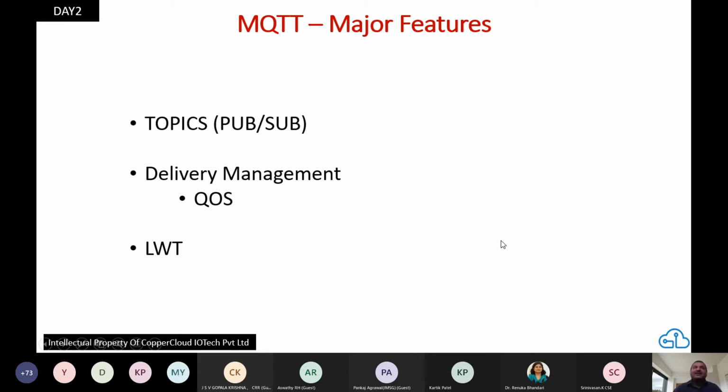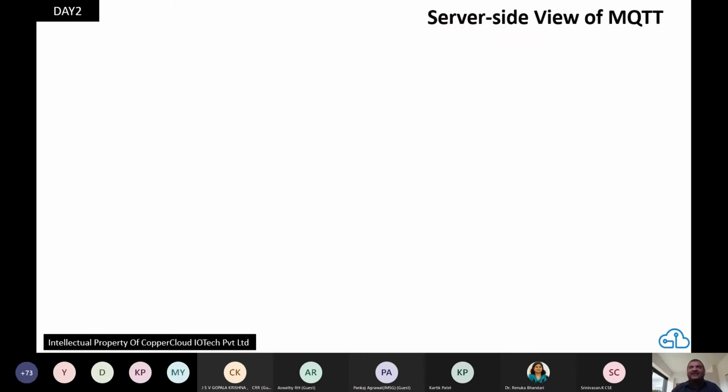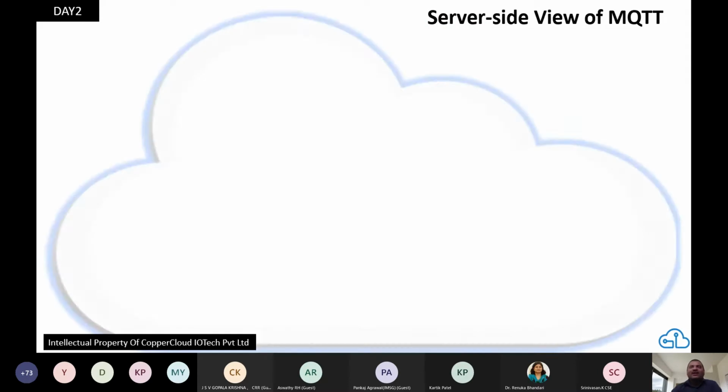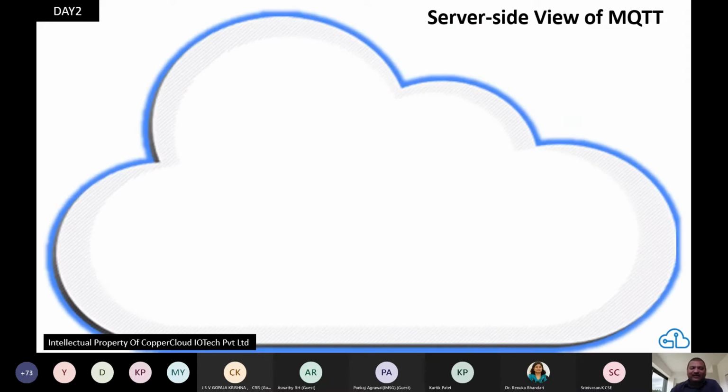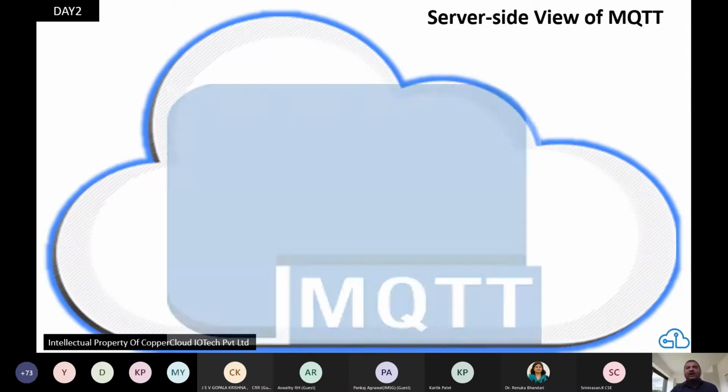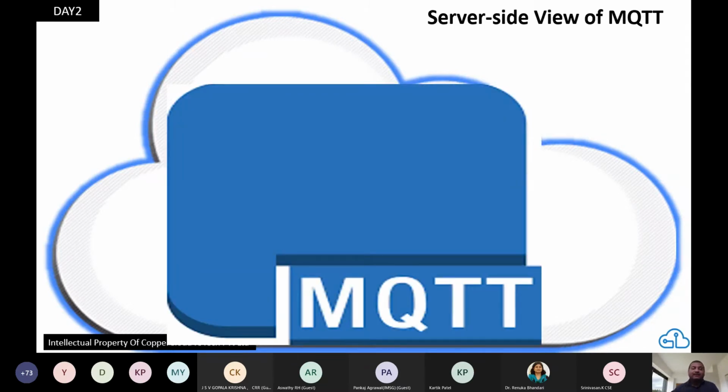Now let's get practical and let me show you some of these things. Okay. Before that, I have a very nice slide for you. How do these messages look when they arrive on the cloud? So from the top, it's all a cloud. It's all monolithic. Everything is working here. On the cloud, we have this MQTT server or MQTT broker. Its primary job is to manage topics.